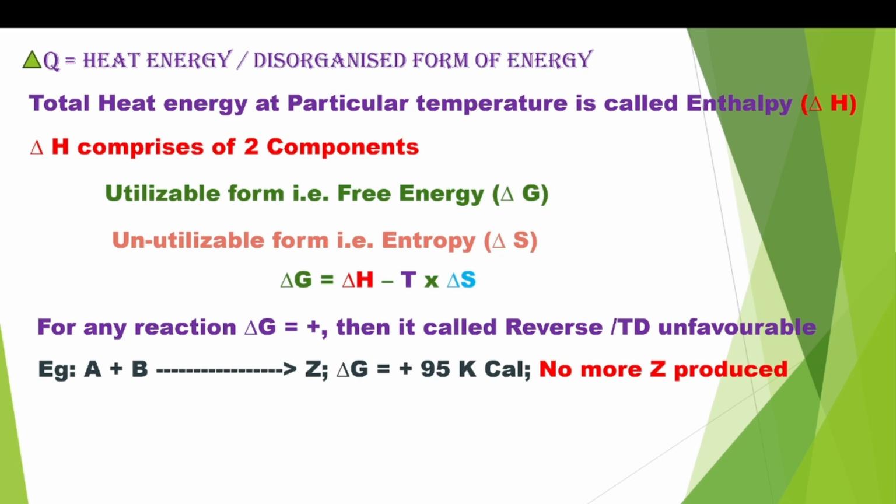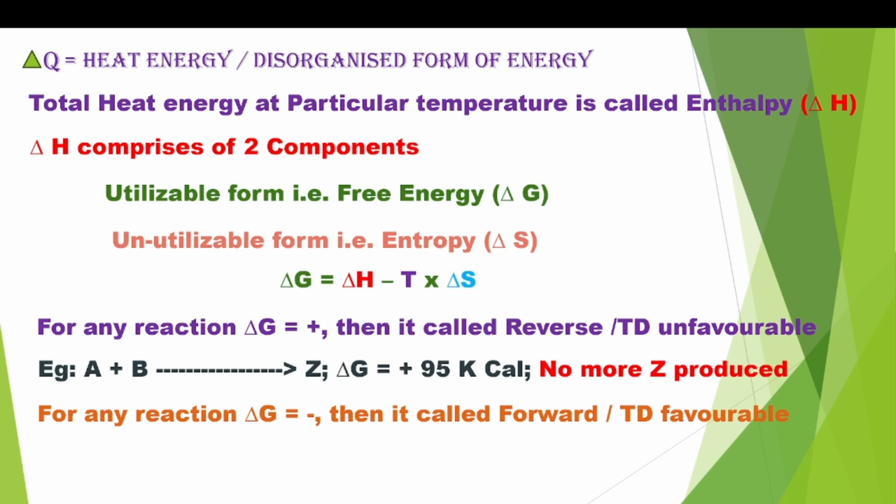That means A plus B no more give Z. That means no further production of Z, no forward reaction. So no more Z production. That means if for any reaction delta G is positive, the reaction will stop. The reaction no more produces product, that is Z. So this is one thing.